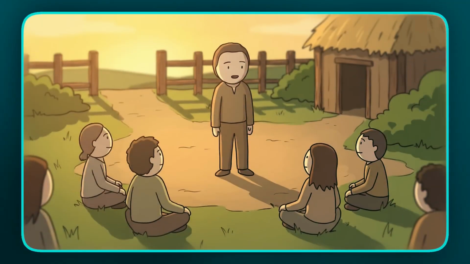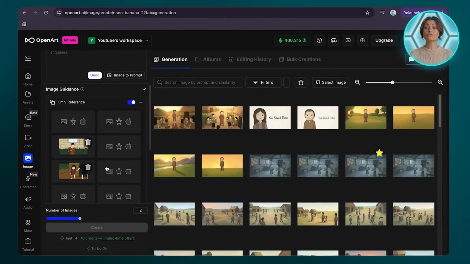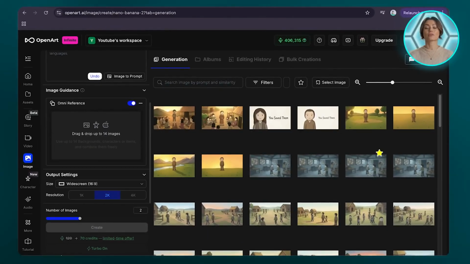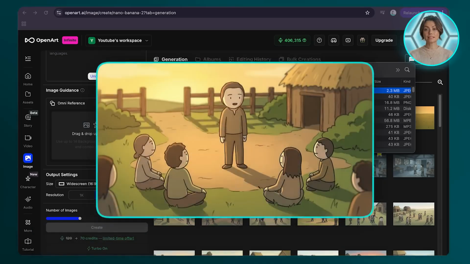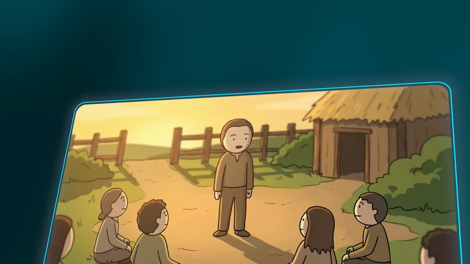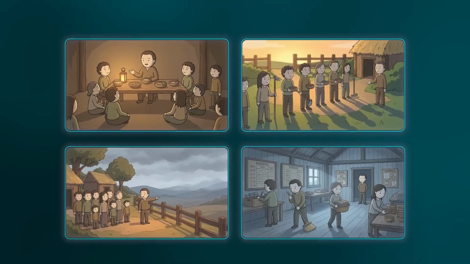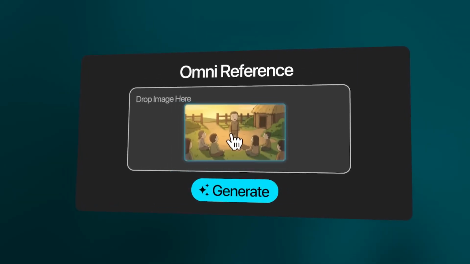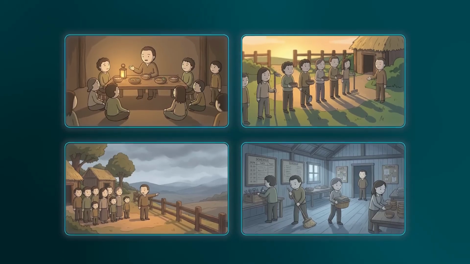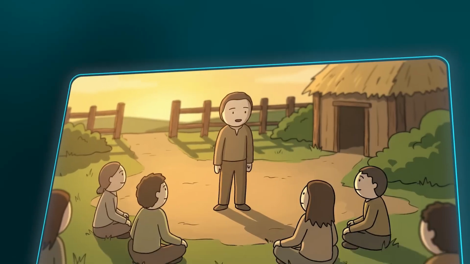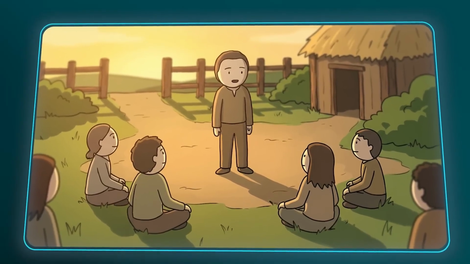Once the first image is ready, here's an important step. Remove the original screenshot reference images from the Omni Reference section. Replace them with the first generated image. This makes sure every new generation uses the actual character and consistent background. It locks in the look for both the character and the environment, so everything stays uniform across all future shots. With the first image now in Omni Reference, you can start generating the rest of your scenes. Every new image will automatically match the character's proportions and the background style established in this first generation.